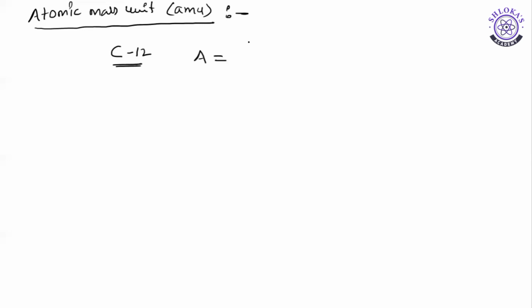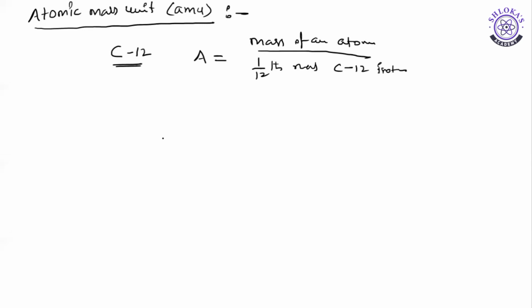Atomic mass A is equal to the mass of an atom, any atom you take, divided by 1/12 the mass of the carbon 12 isotope. Now if you want to proceed by using this method, you should know the weight of one atom of the carbon 12.